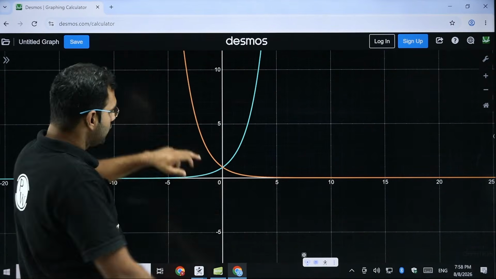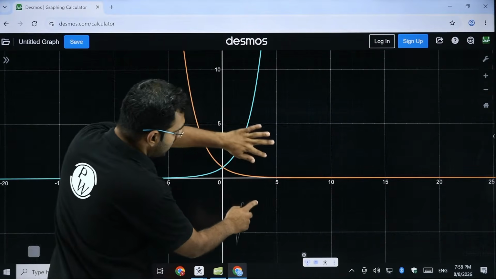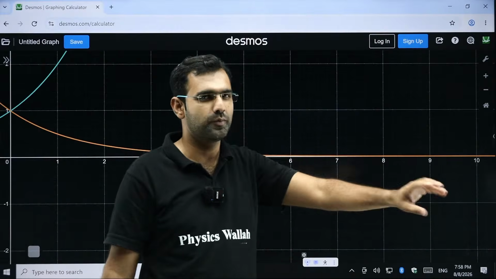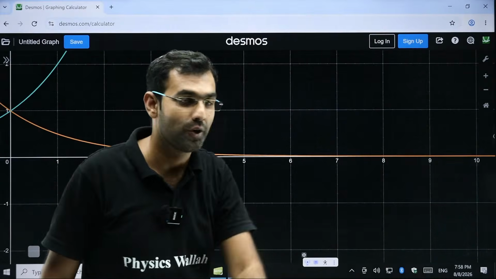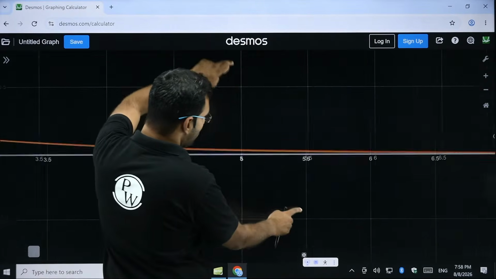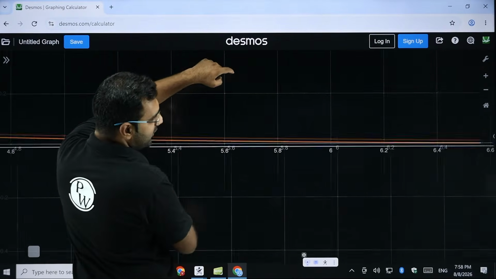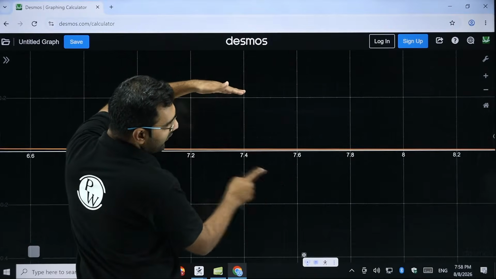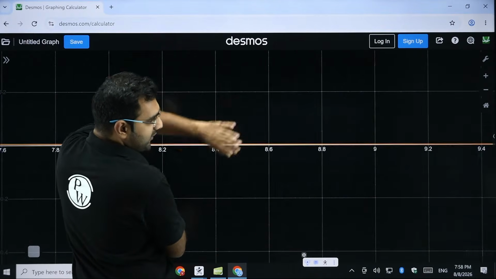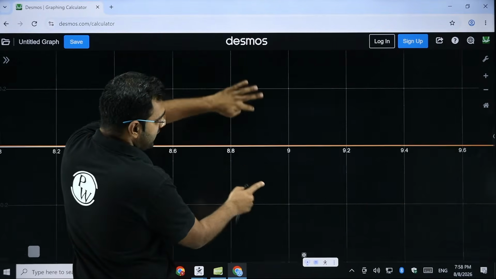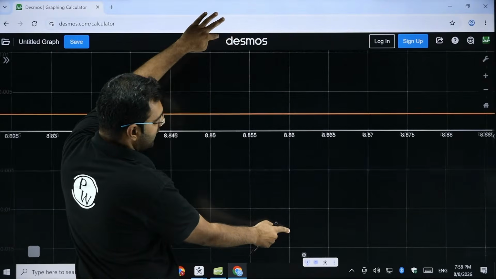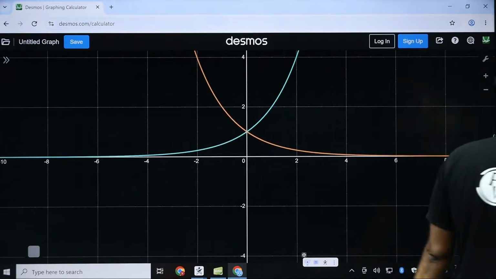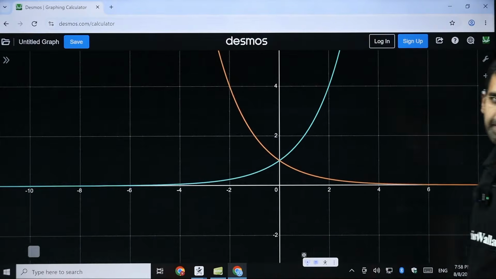Excellent, Alpha. So I hope you do realize that, see the way it decreases. But sir, don't you think that it is converging with the x-axis? It is becoming 0. You're mistaken. Again, the more you zoom it in, you will see the difference. Sir, okay, sir, afterwards it is constantly decreasing. Yes. So somewhere it will again merge on the x-axis. No, it looks like it is merging with the x-axis, but it is not. There is a difference. So I hope you do realize that it looks like this.